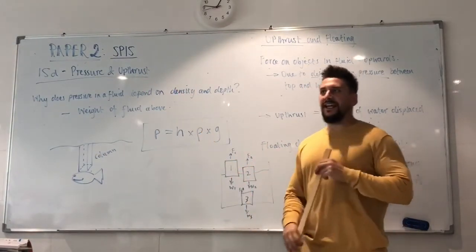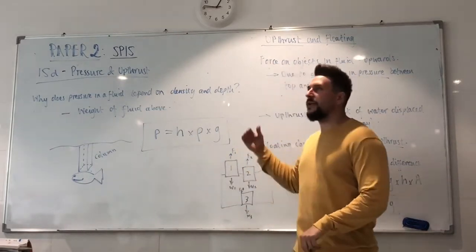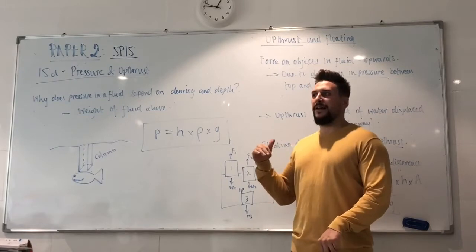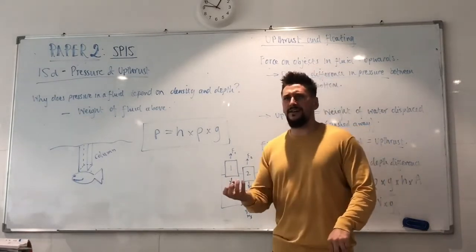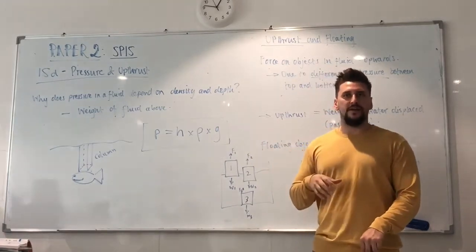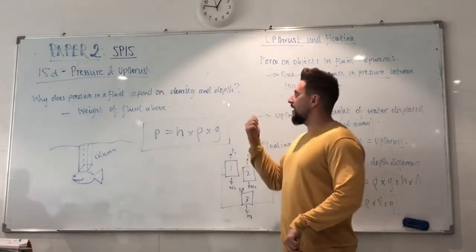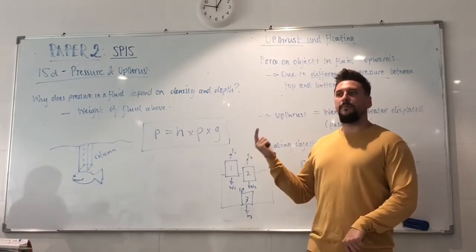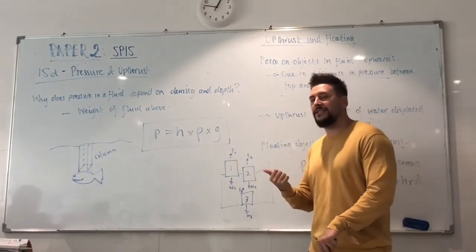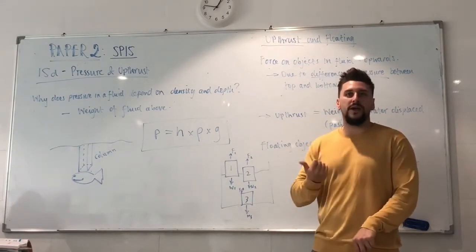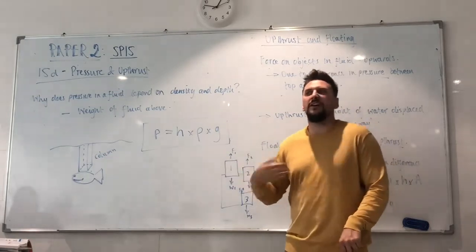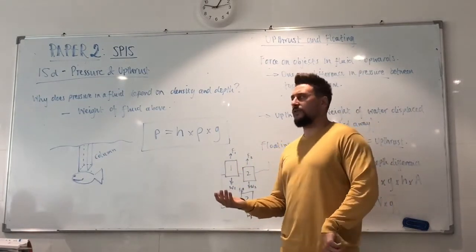Density. Again, if you have a fluid above you pushing down, creating that pressure, and the density of that fluid is greater, then there is going to be a greater weight pushing down on you again. Alright, so in both cases, density and depth both increase the pressure because of the weight of fluid pushing down. If you have a greater density, there will be a greater weight pushing down on you, and if you have a greater depth, you have more fluid, and therefore you have a greater weight pushing down on you as well.